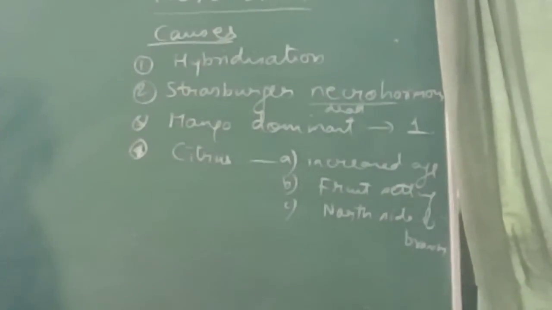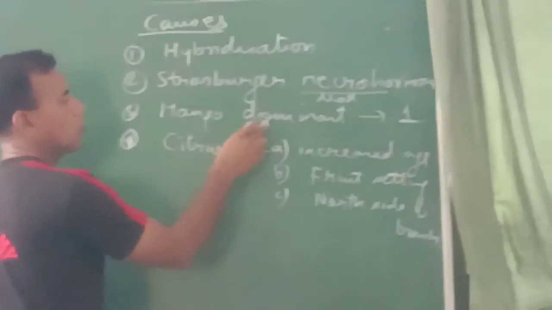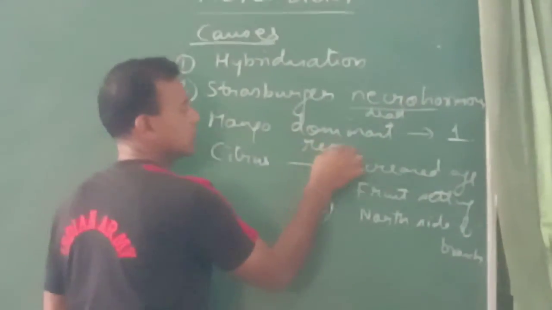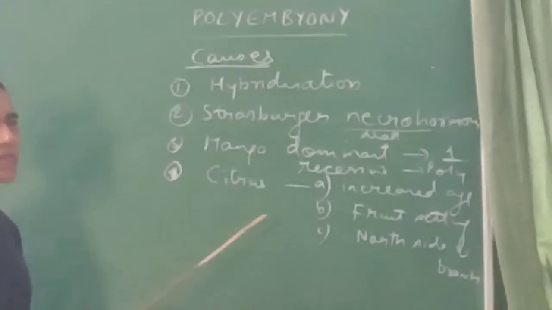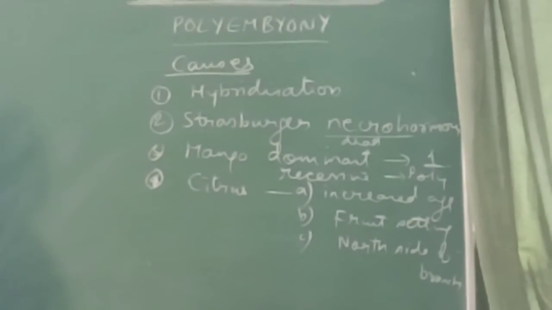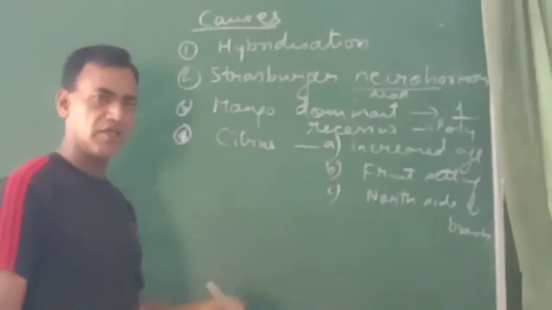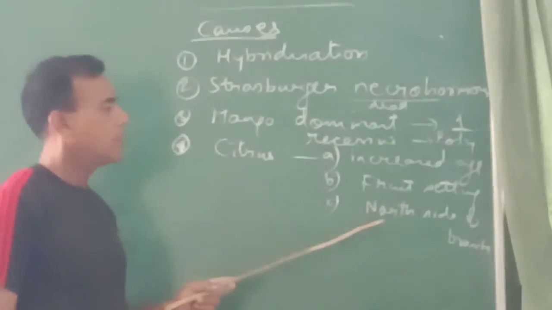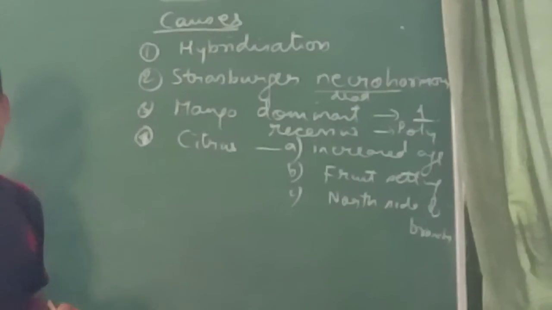In mango, it has been found that the polyembryony is genetically controlled. The dominant gene is responsible for one embryo, whereas the recessive gene is responsible for the polyembryony. In citrus, a number of factors may cause polyembryony, like increased age of plant. As the age increases, the polyembryony also increases. The higher rate of fruit setting, more the fruits, more the polyembryony. Polyembryony is more common in the north side of the branches.